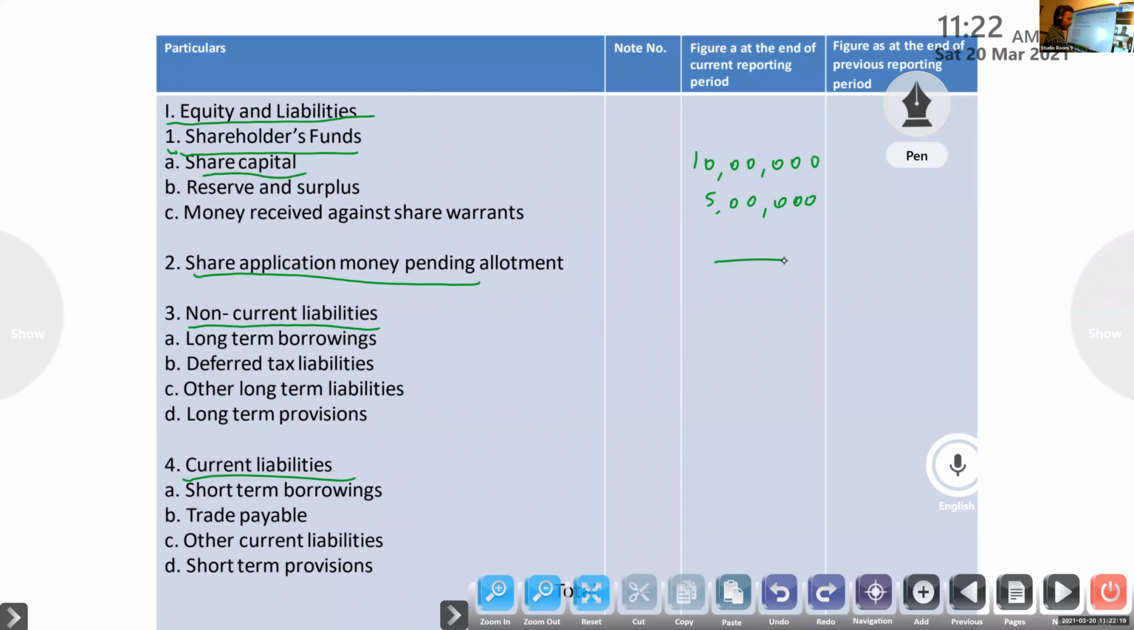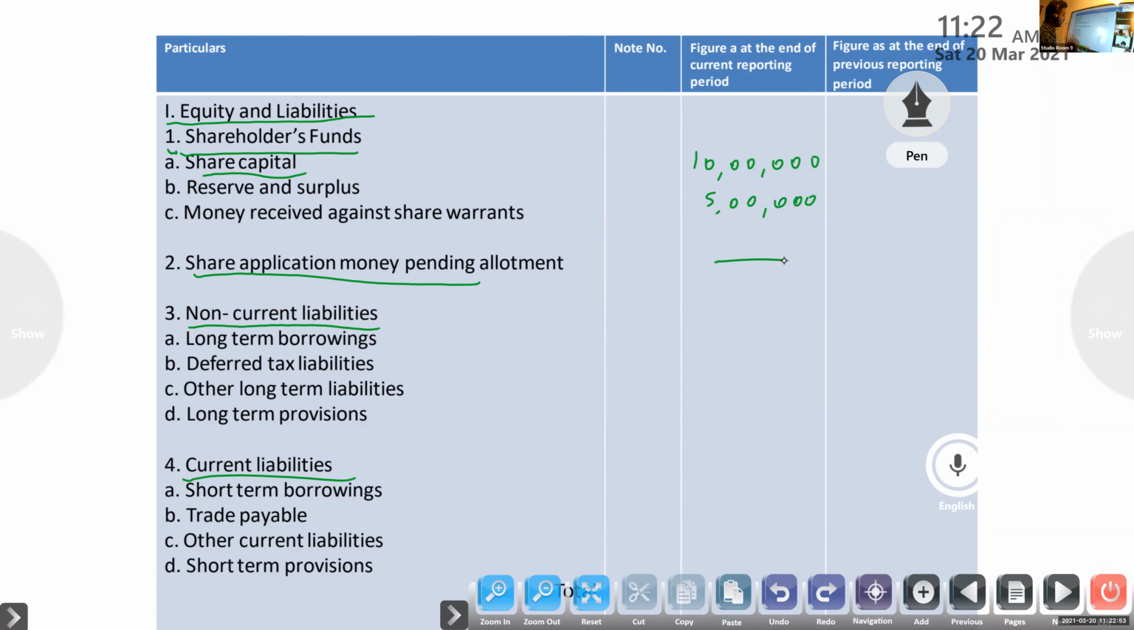What do you mean by share capital? The amount of fund raised through the issue of shares, that is share capital. Clear? So share capital plus reserve and surplus. What do you mean by reserve and surplus? Already we know that from the profit we keep some amount as a reserve for meeting unknown liabilities in future. That is reserve and surplus. No need of meaning.